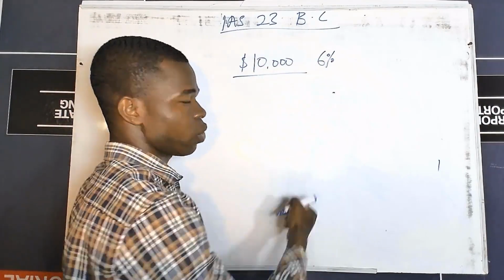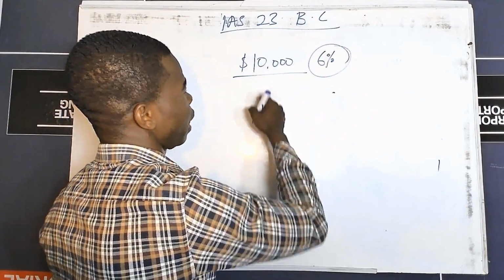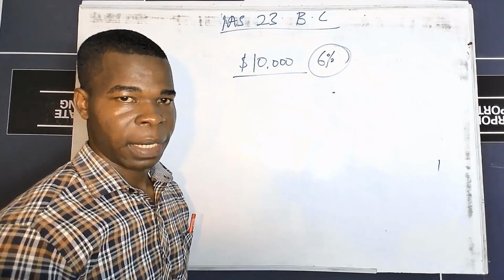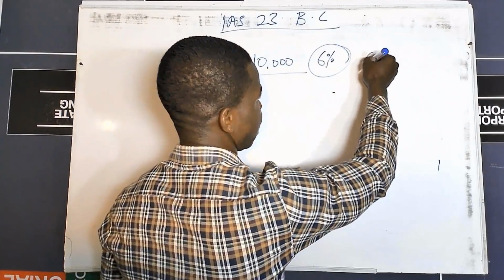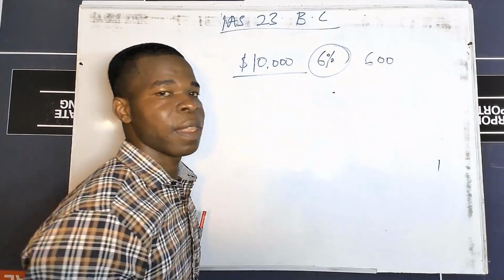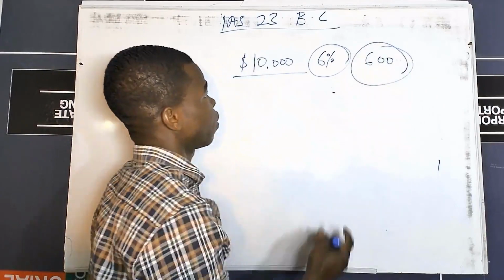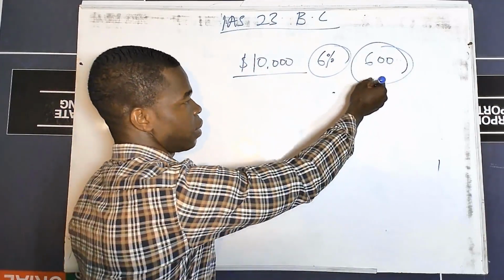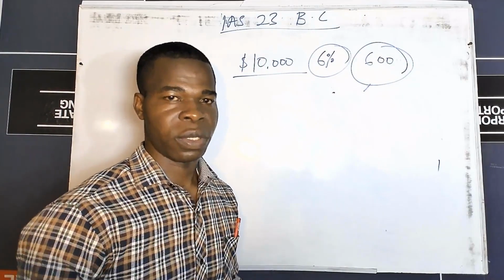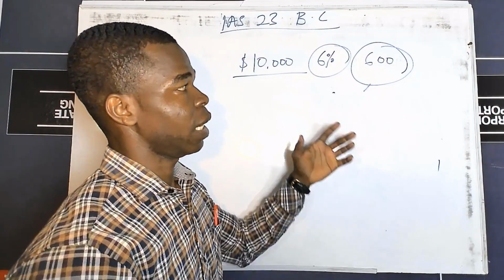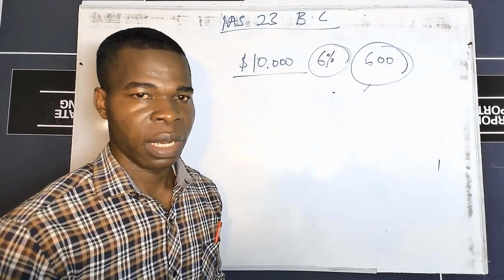Then the cost on the loan is the 6% on the amount, which in this case gives us 600. If that's the case, then the cost on the borrowing is this 600. And according to IAS 23, this cost on the borrowing must be captured as part of the cost of the asset.